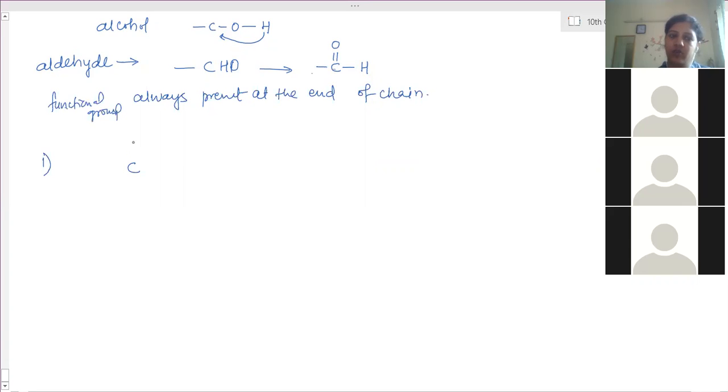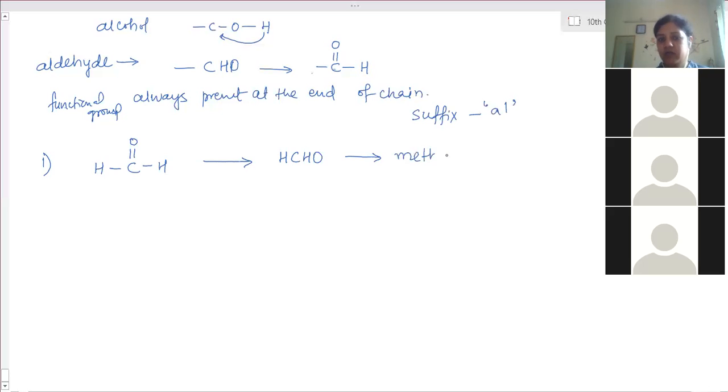So this is C double bond O, single bond H. Now before this, already there is one carbon atom. So here, hydrogen is present. So this is the first compound. This can be written as HCHO. And the name, for aldehyde, we are using the suffix al. So it is one carbon atom, methane. The e is substituted with al, methanal. Is it clear?